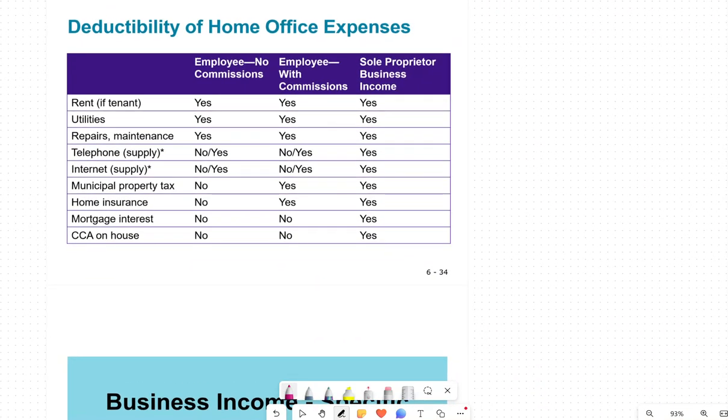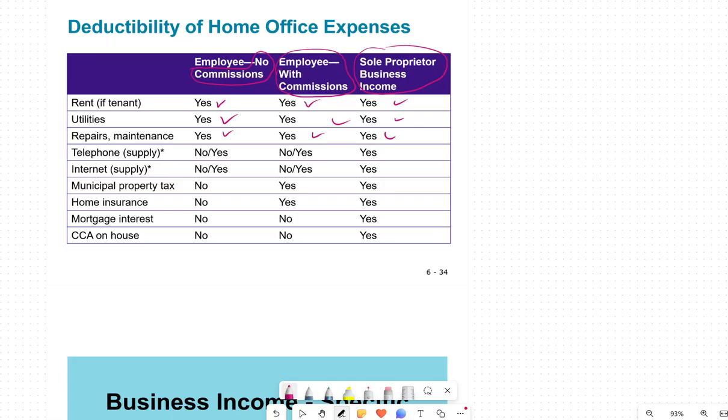Now if you look at it, these are some of the deductibility rules for home expenses. If you're an employee using the home office expense, you could be an employee with a commission expense, or you're self-employed as a sole proprietor with business income. If you are renting, it is a deductible expense. Utilities are a deductible expense. Any repairs to the property or to the house are deductible.